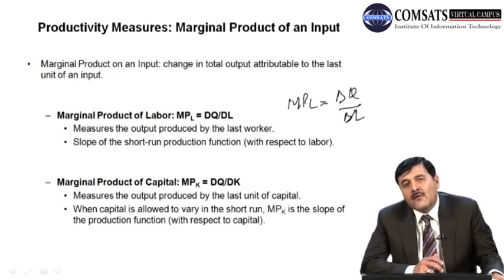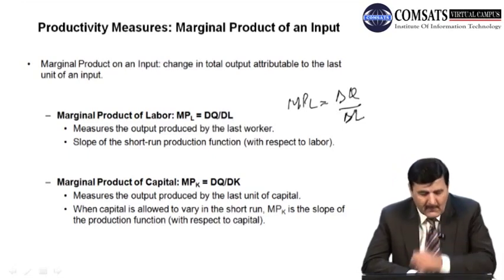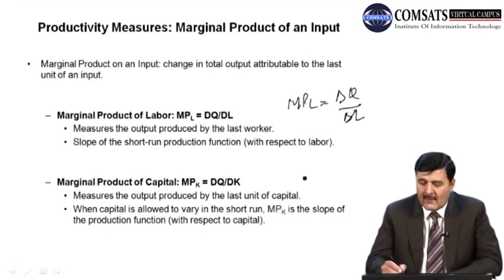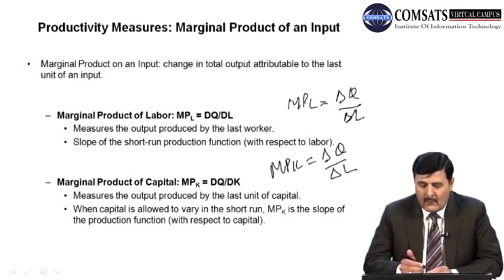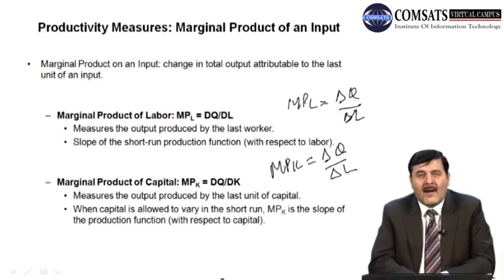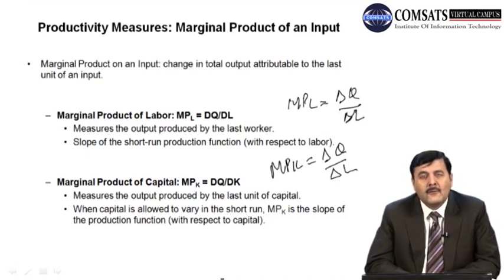If we talk about labor, the change in output due to change in L is also known as the marginal product of labor. So when we talk about marginal product of capital, it is dQ over dK. It can also be written as delta Q over delta K, that is the change in output due to change in capital. So it is the measure of output produced by the last unit of capital. When capital is allowed to vary in the short run, MPK is the slope of the production function with respect to capital.